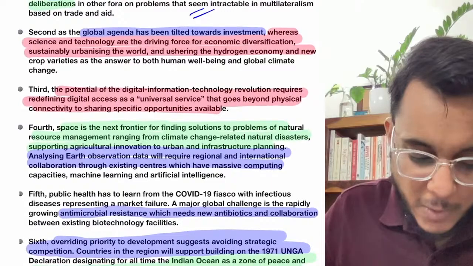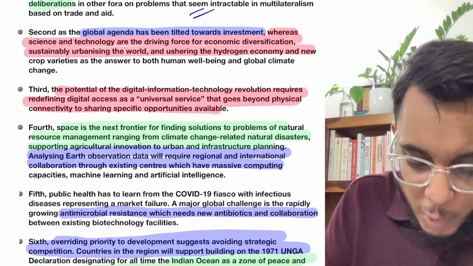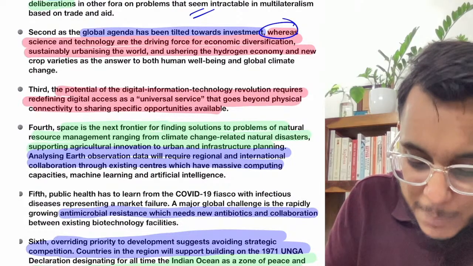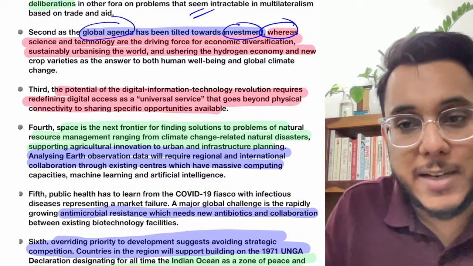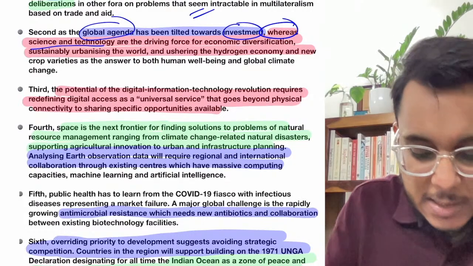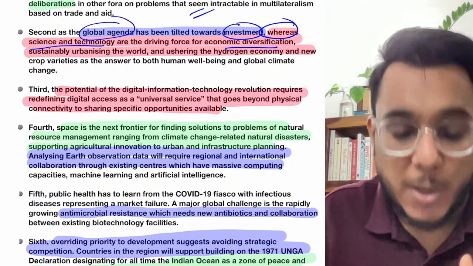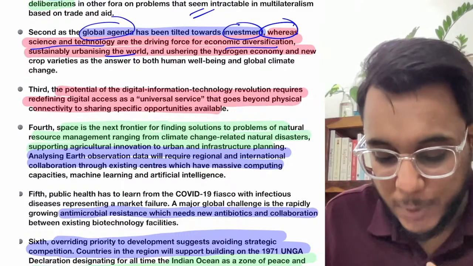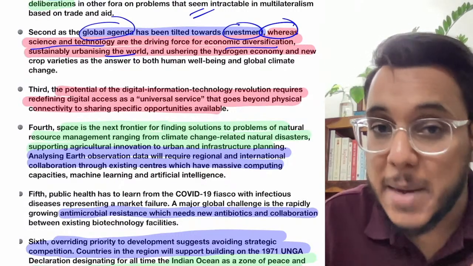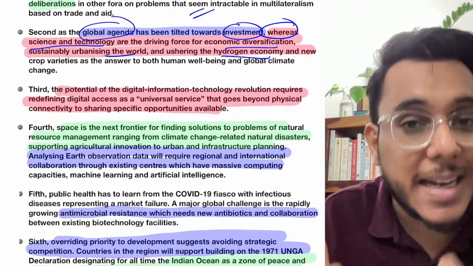Then the next thing that is provided is that today in the global agenda, we are concerned more about investment, but rather than investment, science and technology is a driving force for economic diversification. Science and technology can provide sustainable solutions for urbanization and for climate change, the hydrogen economy that we are talking about, the green economy, the green transition.